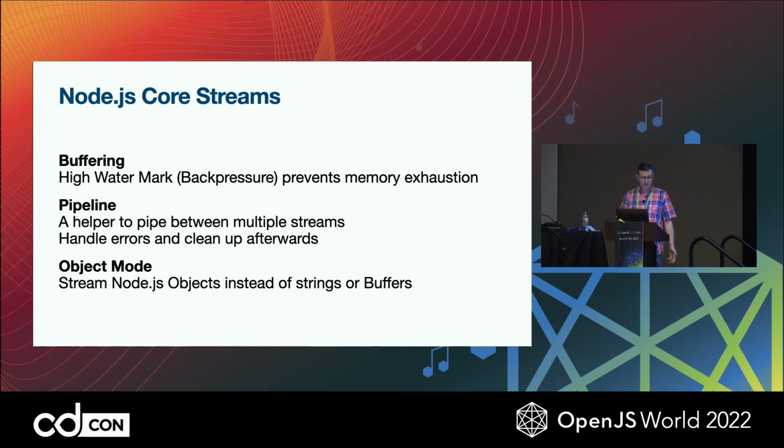There are some helper methods like the pipeline that we have now that makes for a very clean way to connect streams together. This helps us handle errors in a really nice way and clean everything up once it's all complete. And there's also object mode, which we make use of in this project, allowing us to not just work on buffers or string data, but also pass objects of different JavaScript types through the streams.